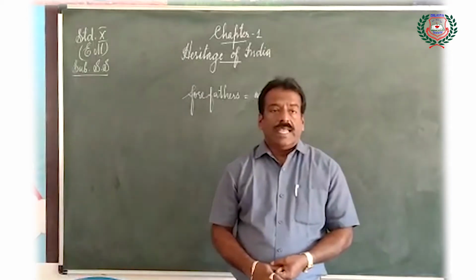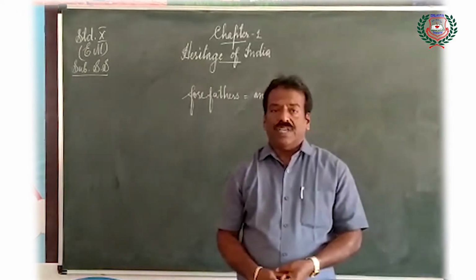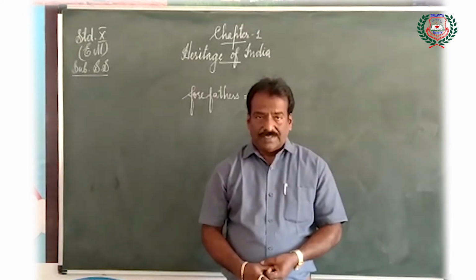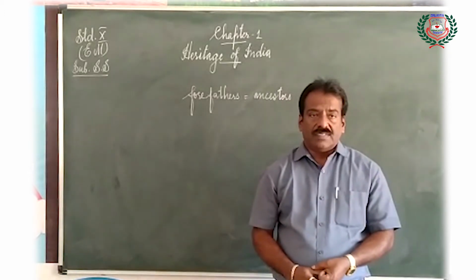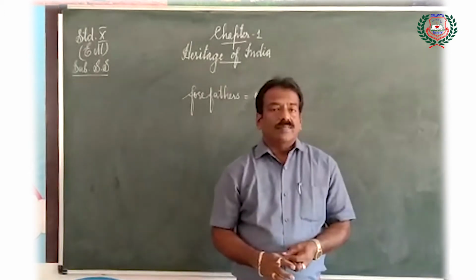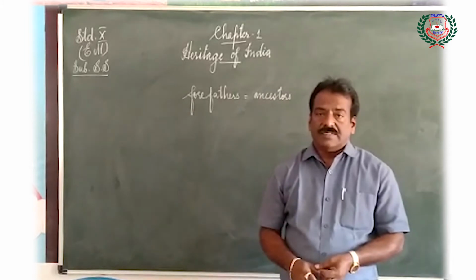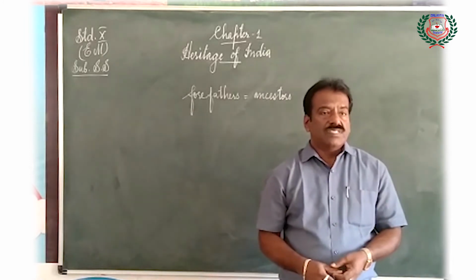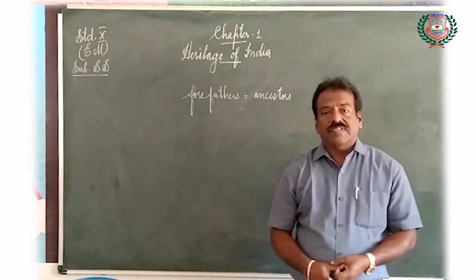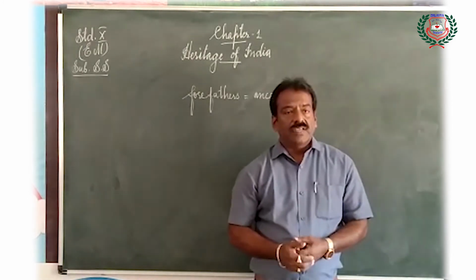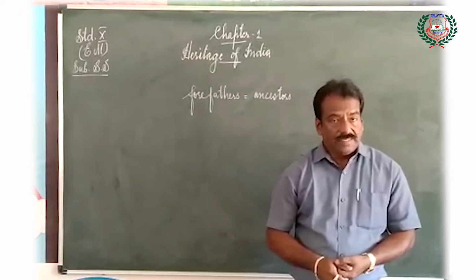Okay, now natural heritage. What is meant by natural heritage? Natural heritage in India includes mountains, fossils, deserts, rivers, streams, seas, trees, plants, creepers, flowers, leaves, insects, and varied landscapes.